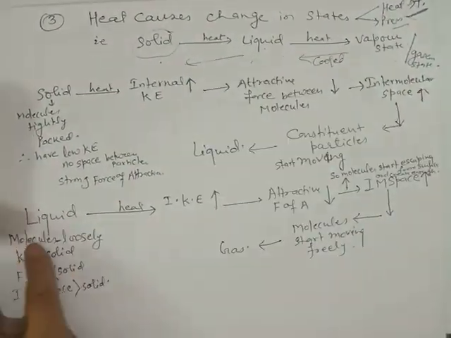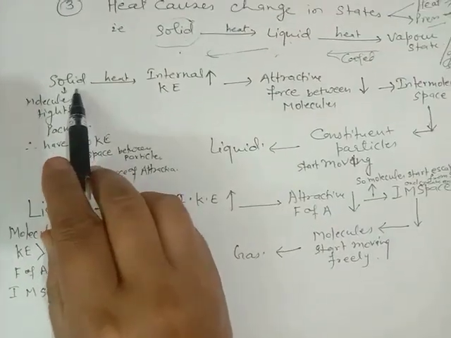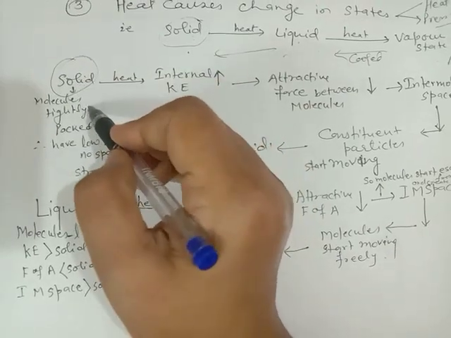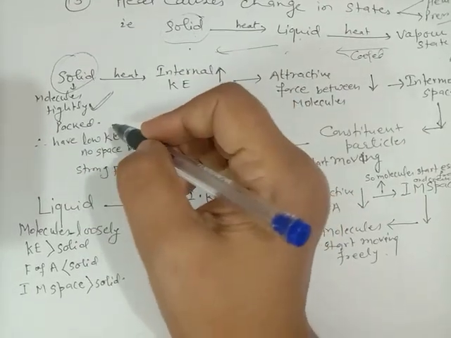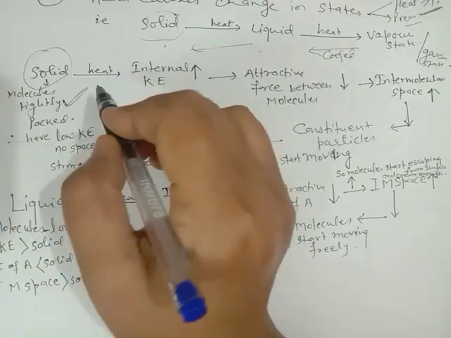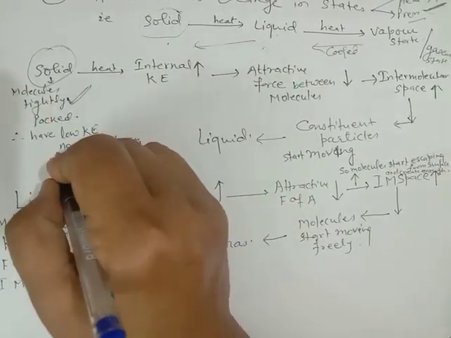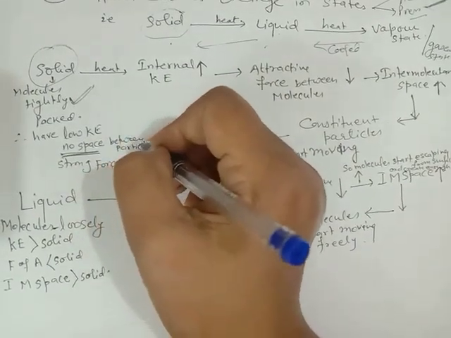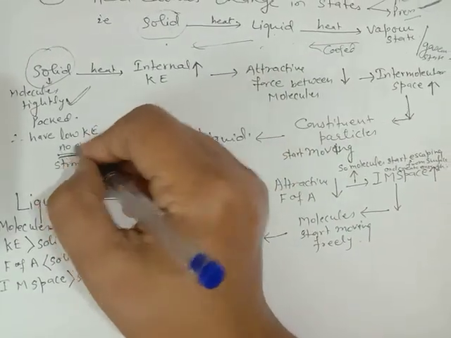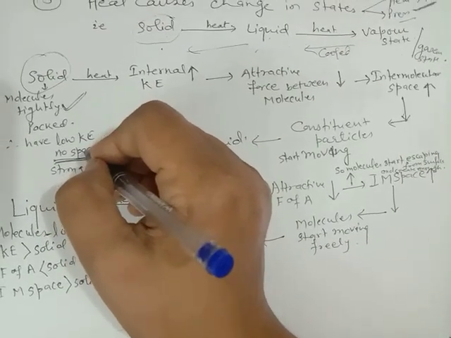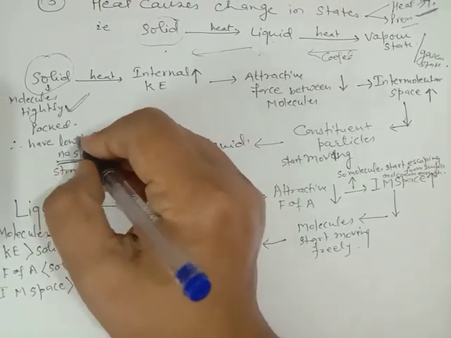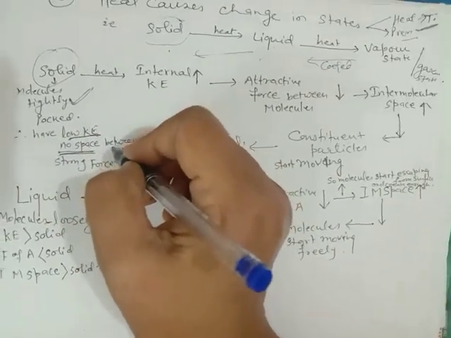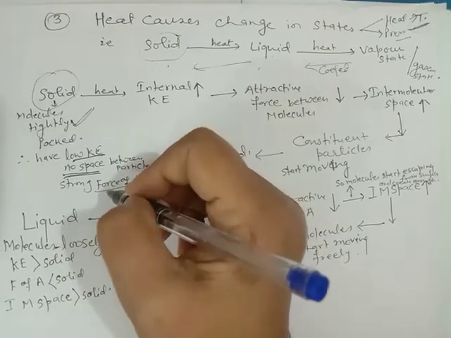Let us understand what happens when a solid is heated. In a solid, molecules are tightly packed, so there is no intermolecular space. Particles are very close to each other, and since they do not have space, molecules are not able to move. So in the solid state, particles have low kinetic energy and strong force of attraction.